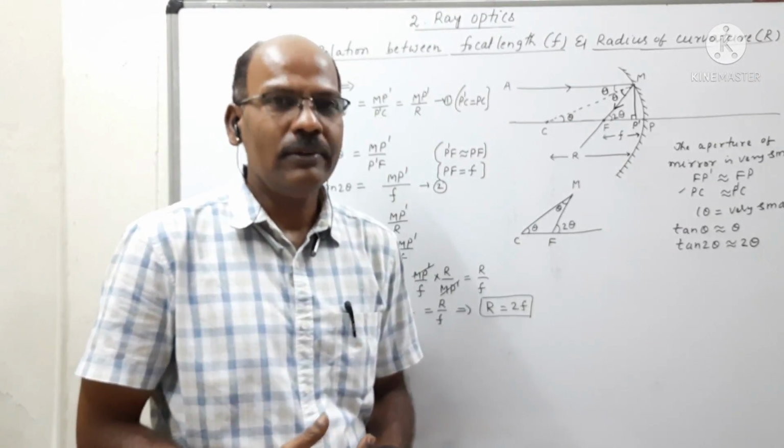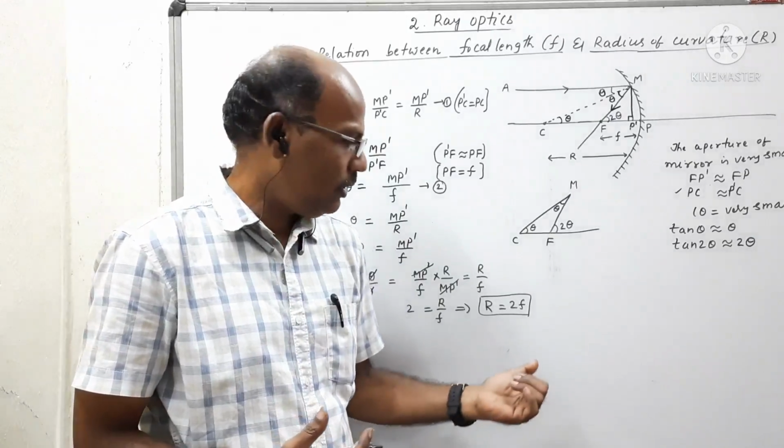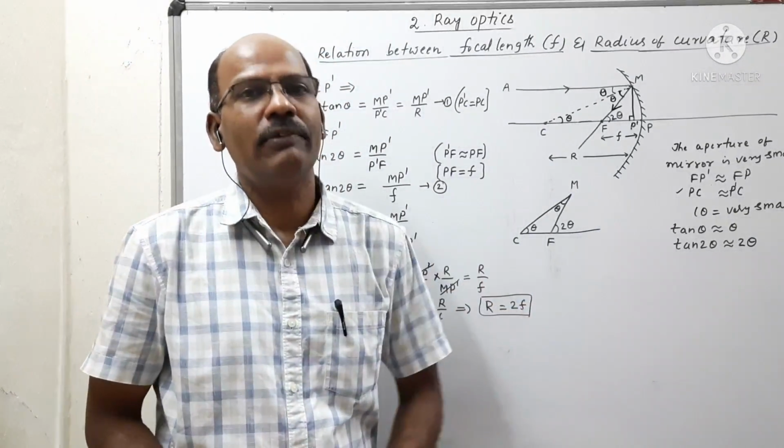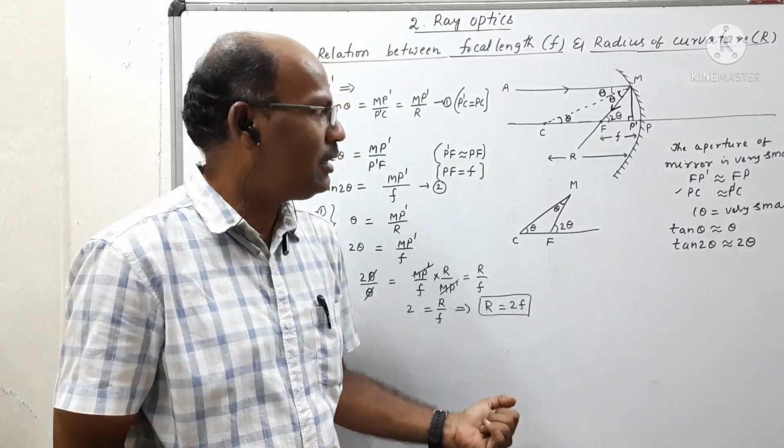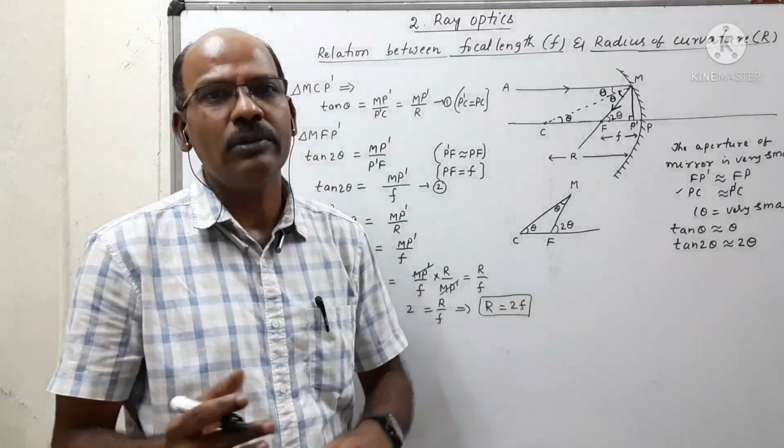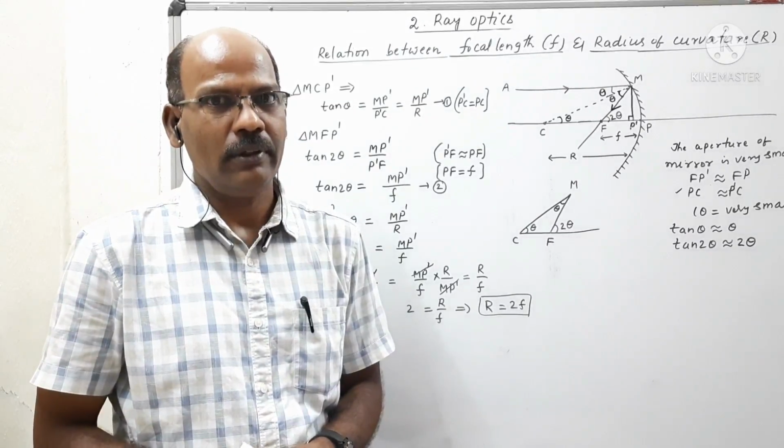Similarly, you can derive the relation between R and F in the case of a convex mirror. This is left for you to derive using the same procedure, and the relation should be R is equal to 2F. Okay.